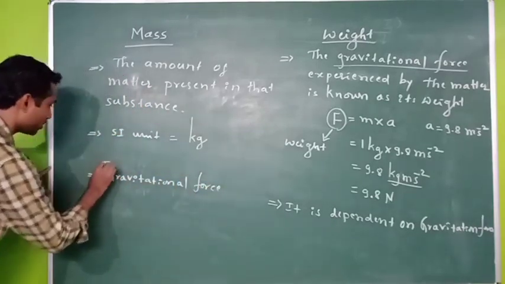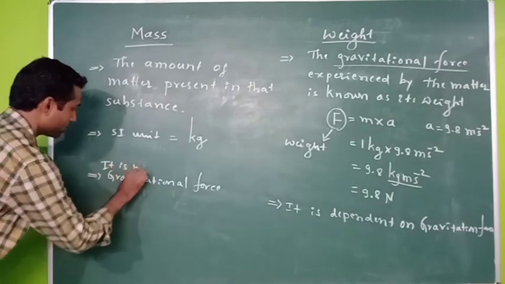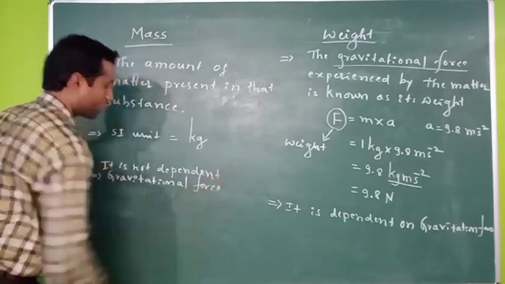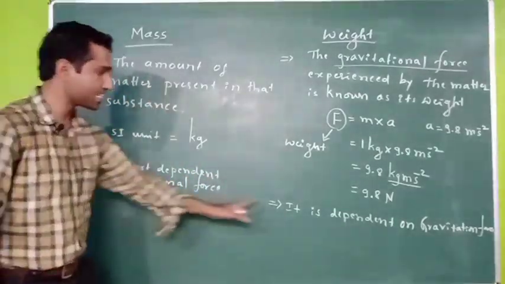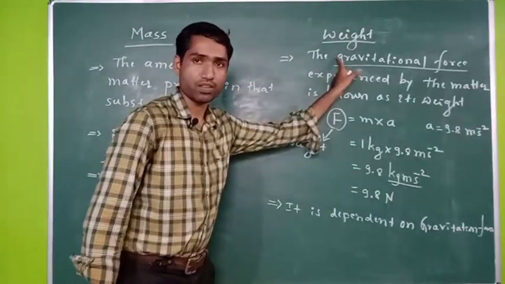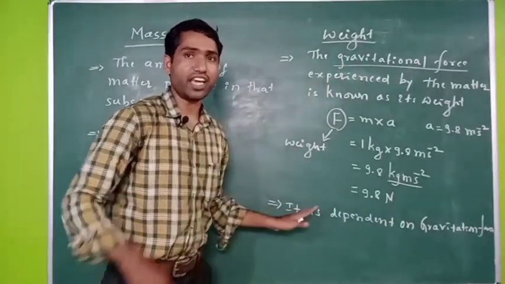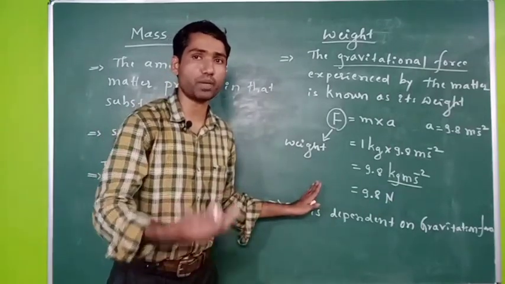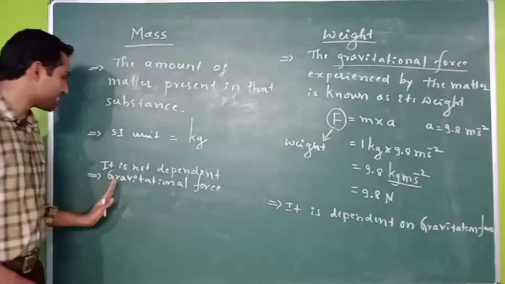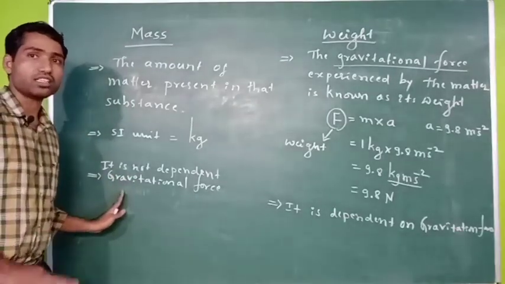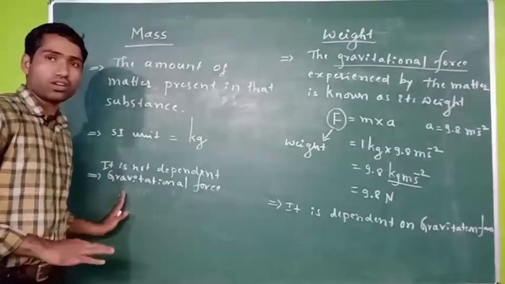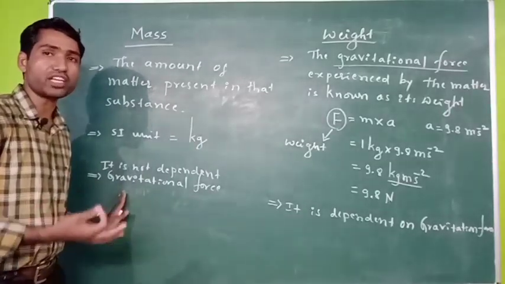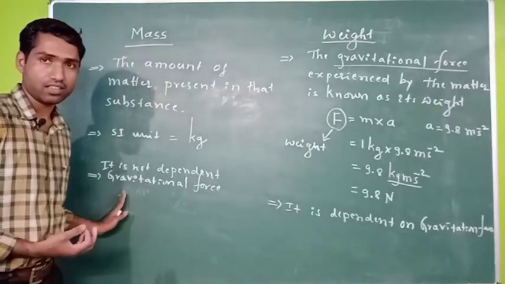Because of the change in the gravitational force, its weight is going to change from place to place, right? So as mass is not dependent on the gravitational force, the mass is the same, or the mass is independent of the place where you are going to measure the mass.